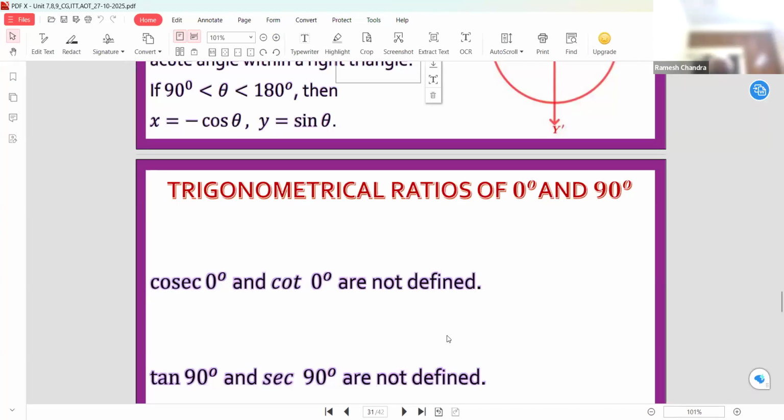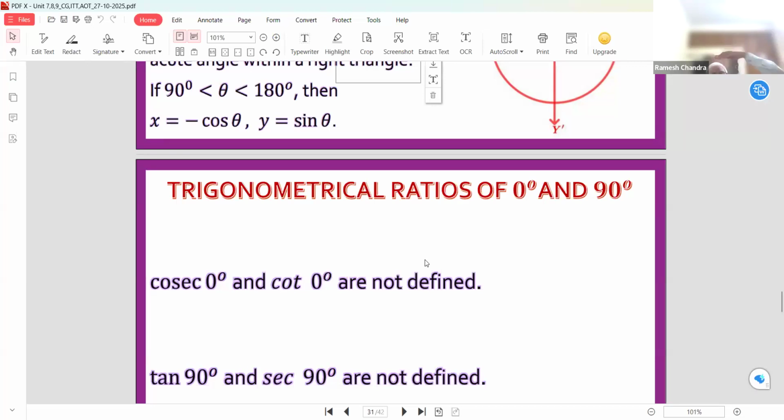That is the limiting case. And cosec 0 and cot 0 are not defined, because sine 0 is 0, then cosec 0 is equal to 1 by 0, which is not defined. We will discuss what is defined and what is undefined, what is infinite. So in this case, cosec 0 is not defined.